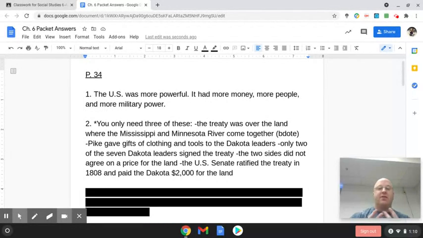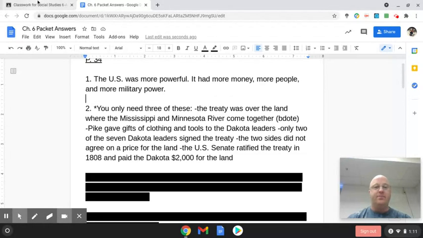Pike gave gifts of clothing and tools to the Dakota leaders that were there for that meeting, and only 2 of the 7 Dakota leaders signed the treaty. The other 5 didn't agree to it. The 2 sides did not agree on a price for the land. They just couldn't come to an agreement on how much would be a good price for it. But later on, the United States Senate ratified. That term ratified is one of your vocab words. Ratify means to agree to something, to approve of something. And when the U.S. Senate approved it in 1808, they decided we will pay the Dakota $2,000 for the land. So those are just some details of the treaty signed in 1805.